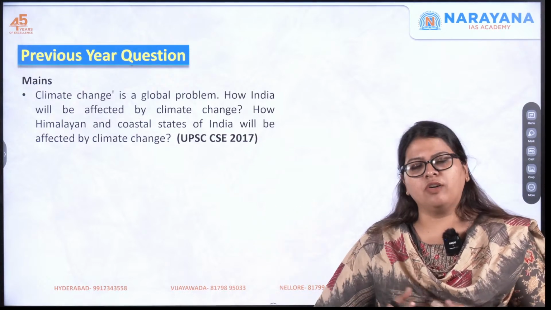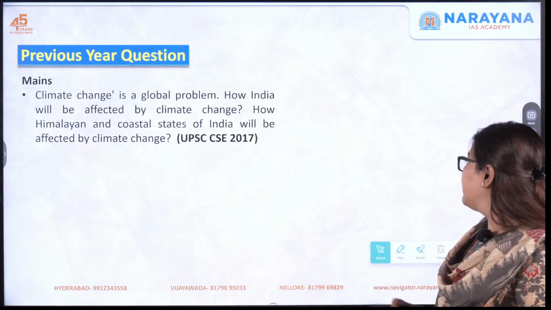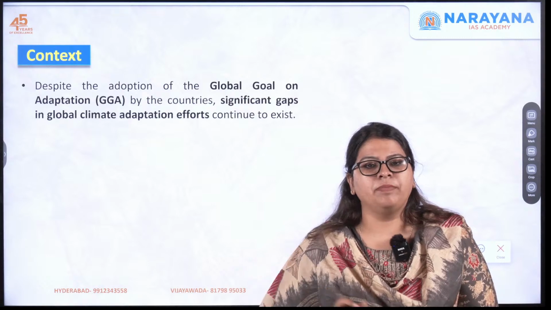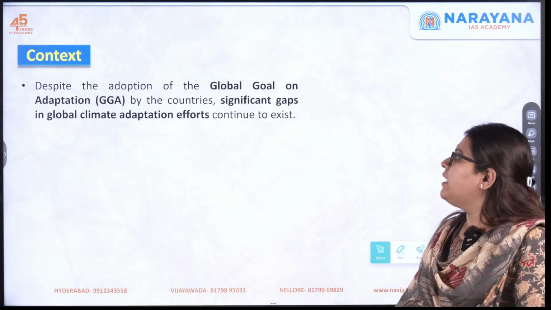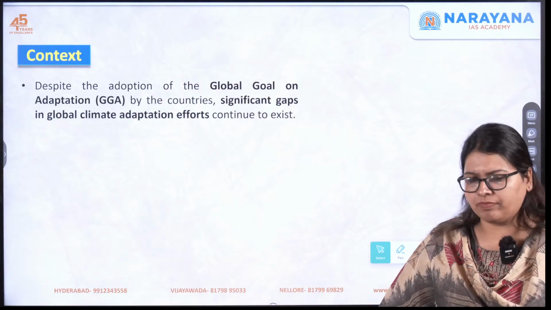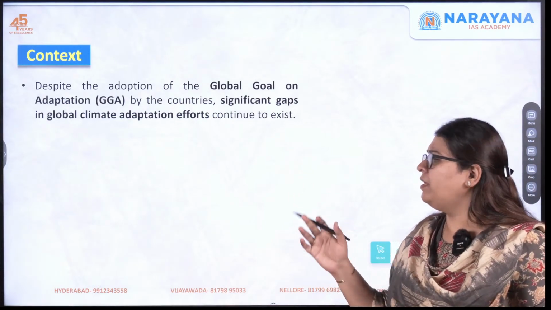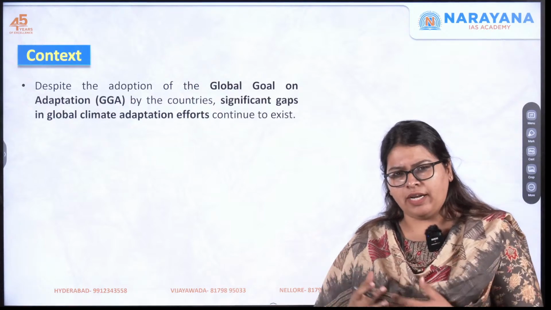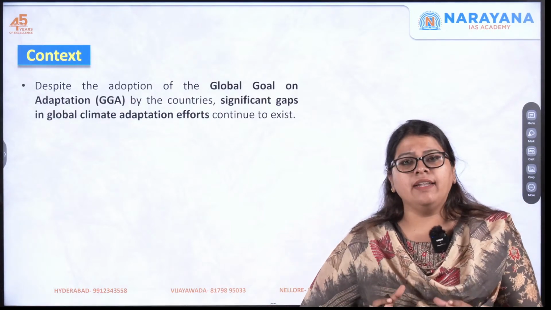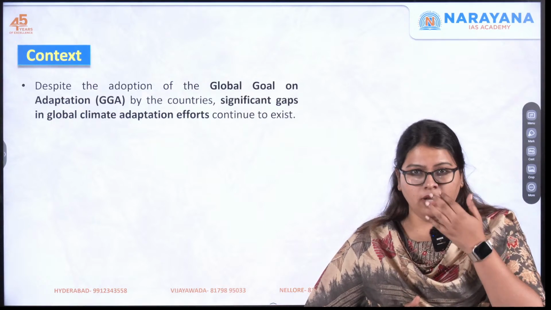This can also be the question in the mains examination. Okay. So moving forward, let us understand why this particular article has appeared in the news. So, despite the adoption of a global goal on adaptation, so here it is very simple. What do you mean by global goal on adaptation? All the world, countries, they actually came together and they adopted a global goal on adaptation.